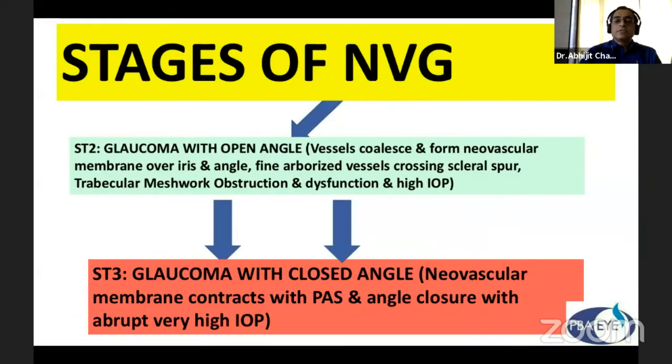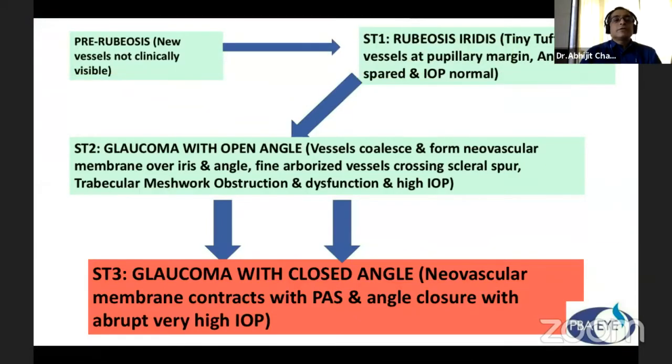The stages of NVG, if we see: first is pre-rubeosis, the new vessels not clinically visible. Then it comes to stage 1, that is rubeosis iridis, the term coined by Coats in 1906, where small vessels are at the pupillary margin, the angle is fair, and IOP is normal, which goes into stage 2 if we don't intervene.